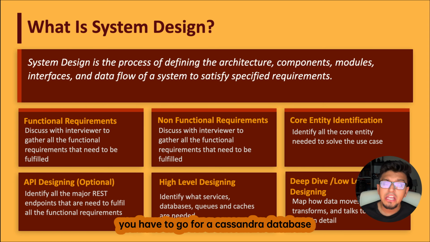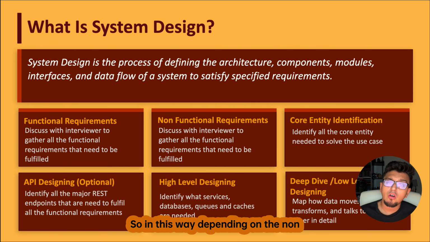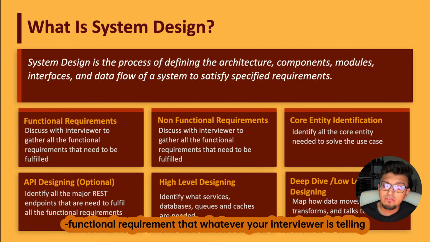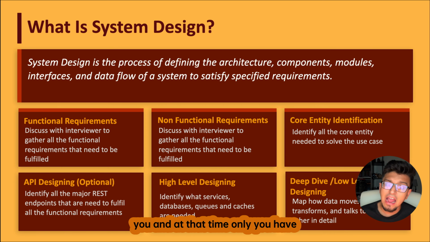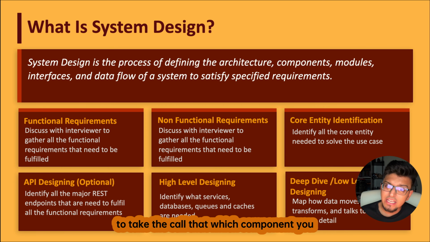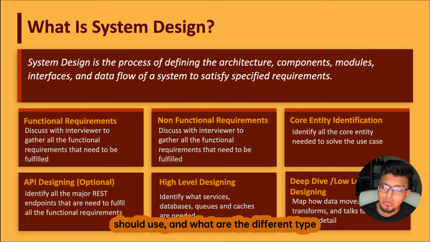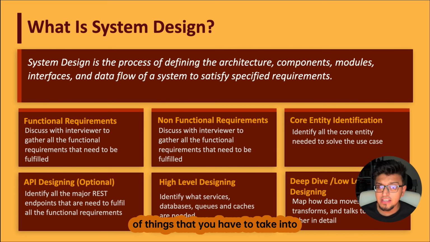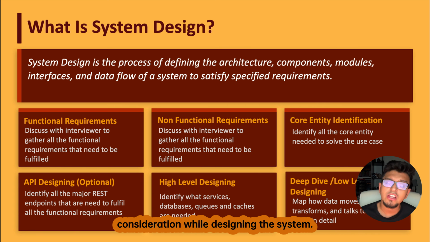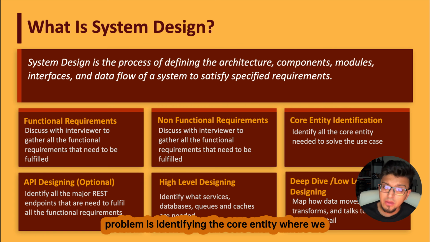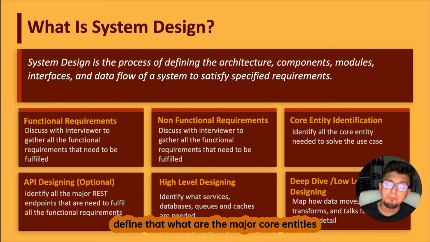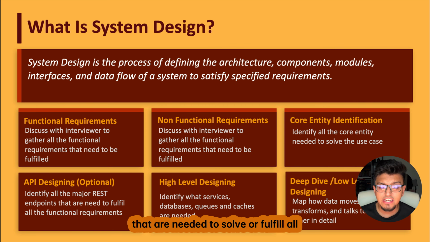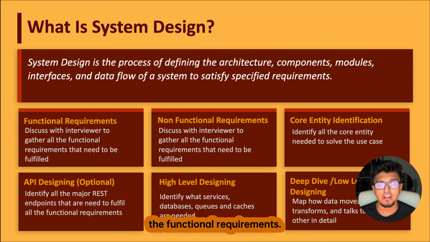At that time you have to go for a Cassandra database. So in this way, depending on the non-functional requirements that your interviewer is telling you, at that time only you have to take the call on which component you should use and what the different things are that you have to take into consideration while designing the system. Now the third step of solving this problem is identifying the core entities, where we define the major core entities that are needed to fulfill all the functional requirements.